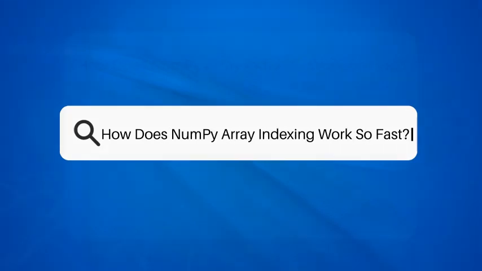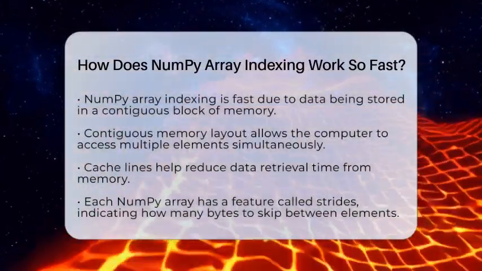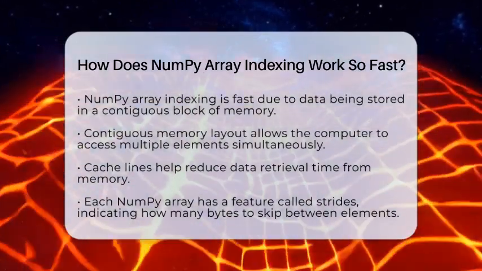How does NumPy array indexing work so fast? Have you ever wondered why NumPy array indexing is so quick? Let's break it down in a way that makes sense.